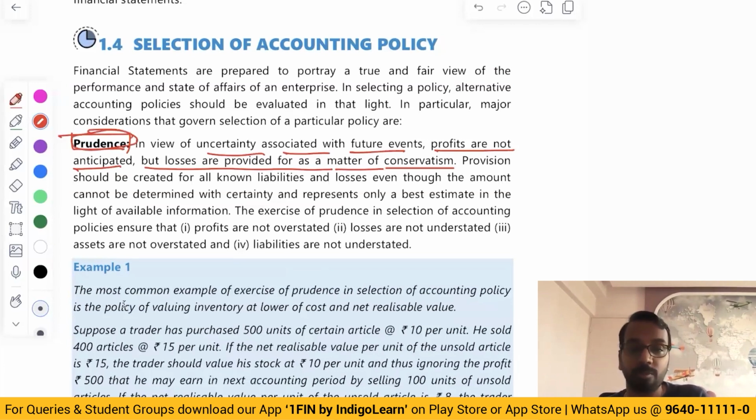You should not have accounting policies where you are maybe accounting for some specific items, let us say, you are anticipating gain in advance.